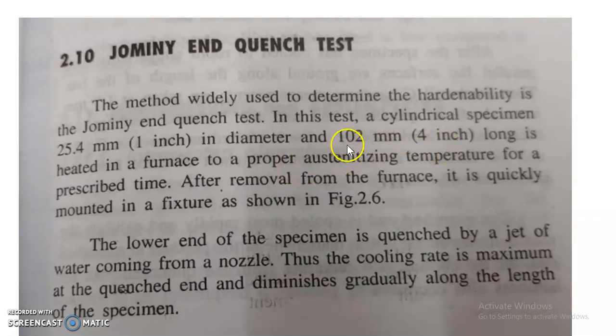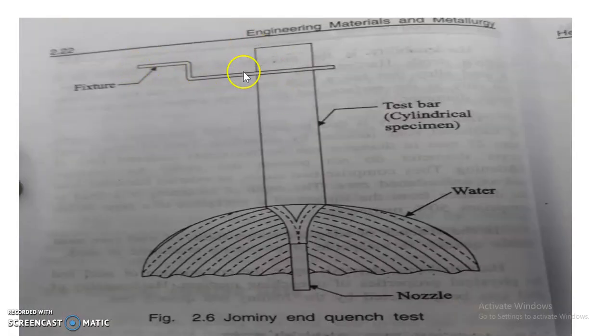It is 4 inches, 102 mm in length, and 1 inch, 25.4 mm in diameter. It is heated in the furnace to the austenitizing temperature, above 723 degrees Celsius, for a prescribed time. After it is removed from the furnace, it is mounted in the fixture, and at the bottom end there is a nozzle.